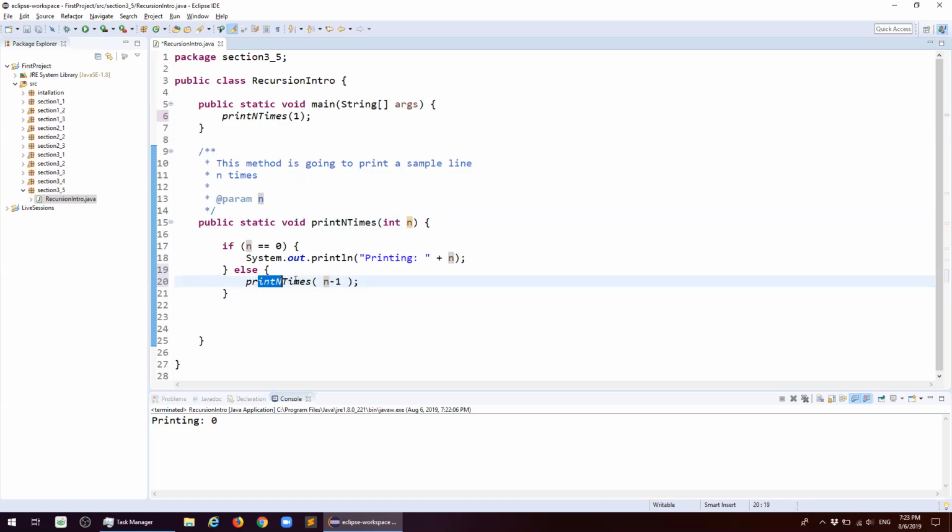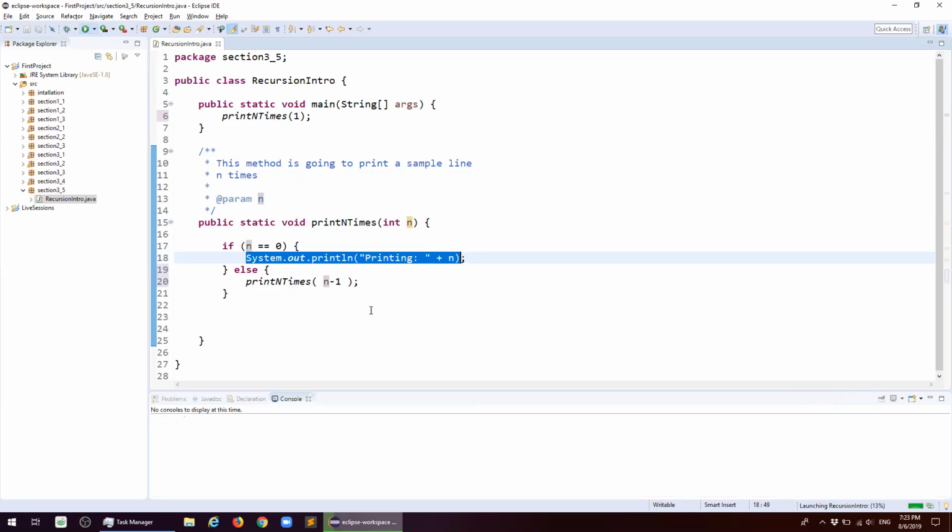So this call will print out this, because it will create a new stack. It will create a new method. It will call this method, but with a 0 parameter, right? Parameter value equal to 0. So next time it calls it, this will print out. And then when it is done, it will get out. So when I run it, it just printed this.